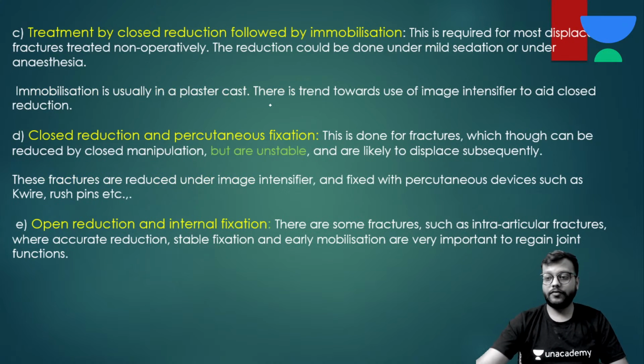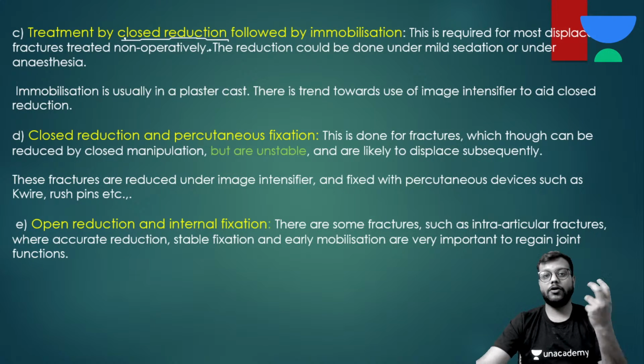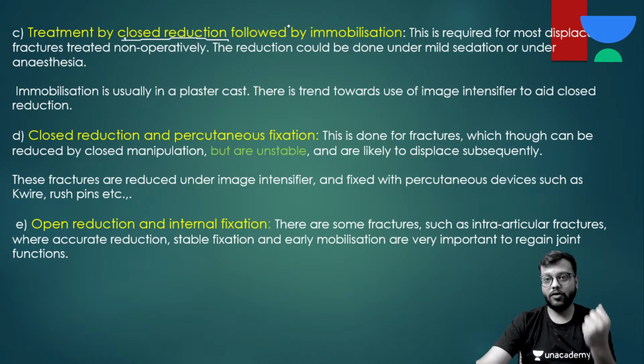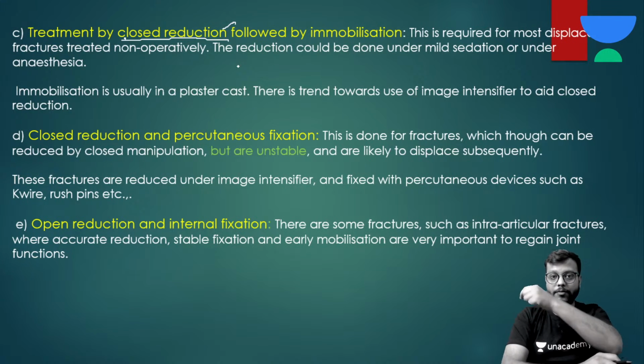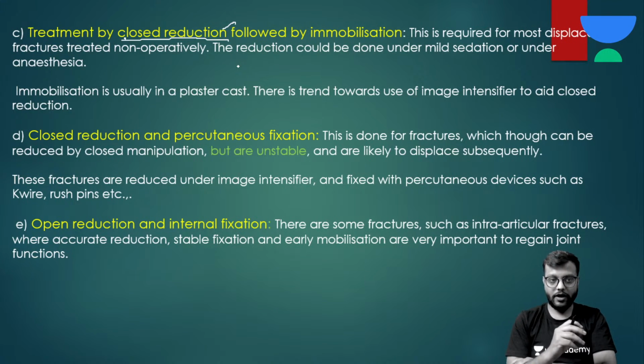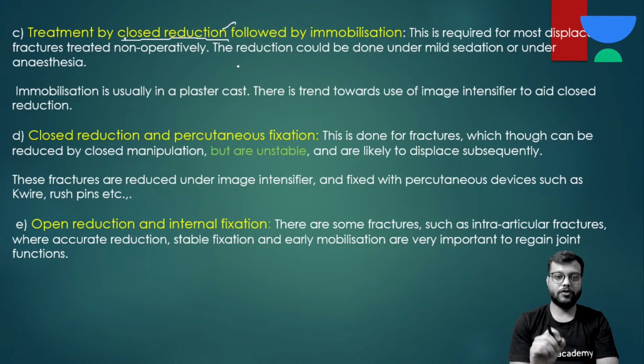Okay, now we have done most of the fractures are treated first by the closed reduction and followed by immobilization with a slab or a cast, right? We have discussed it before. Then if it is unstable and there are chances that it will get displaced, you can fix the closed reduced bone by percutaneous K wires. Okay, and if it is unstable or it is intra-articular or if it is compound, you have to go for the open reduction and internal fixation.